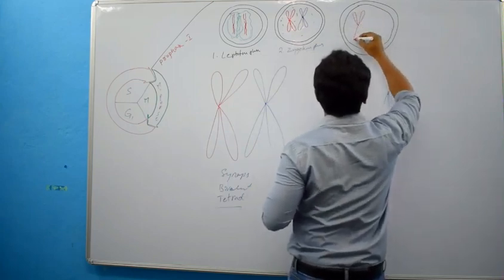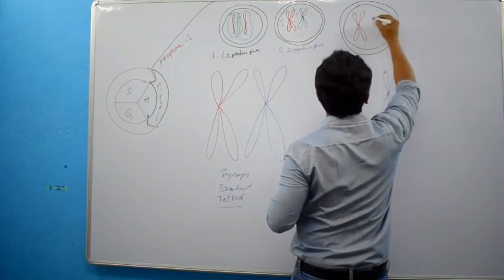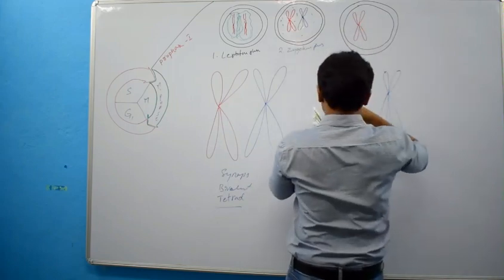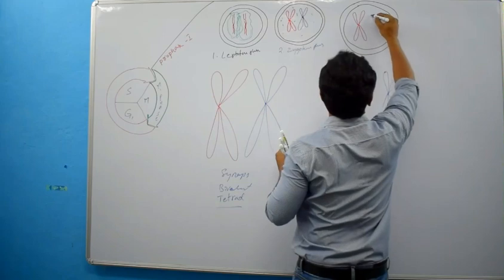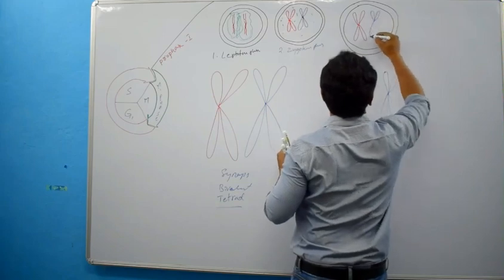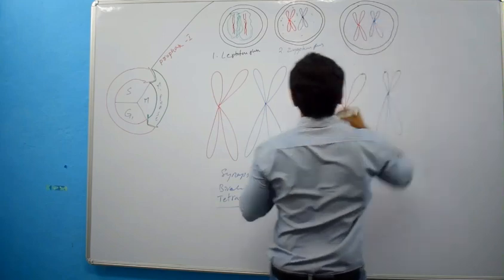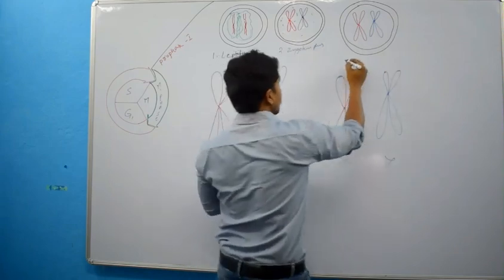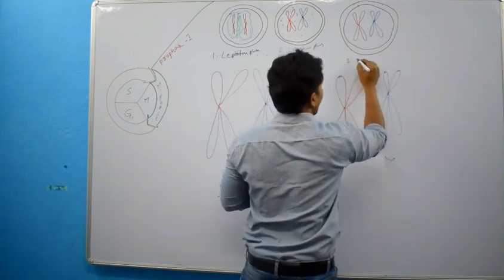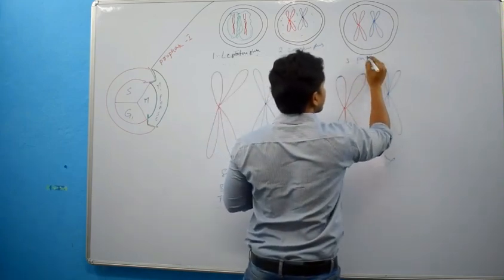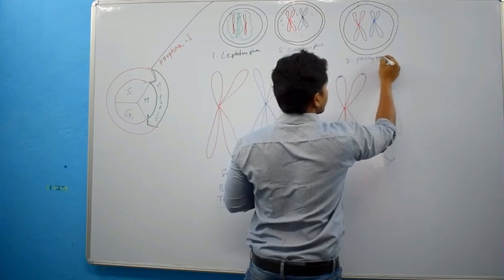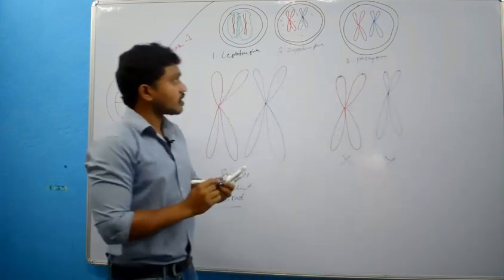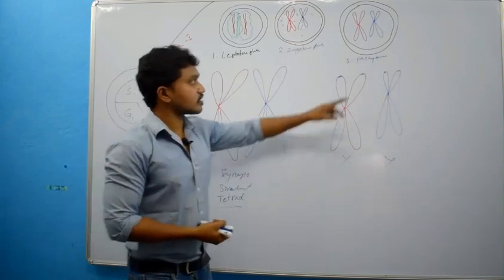This is maternal chromosome and this is paternal chromosome over here. Right? And what is this phase called? Pachytene.